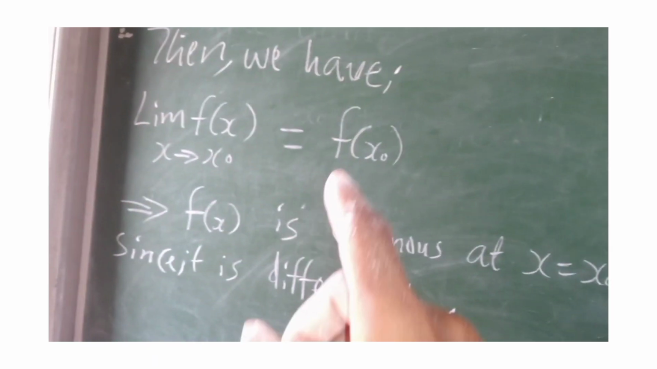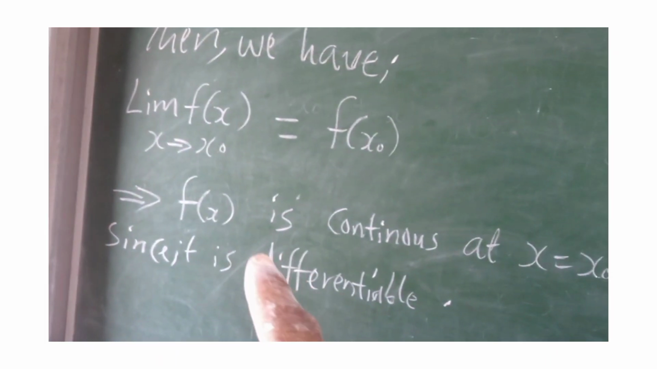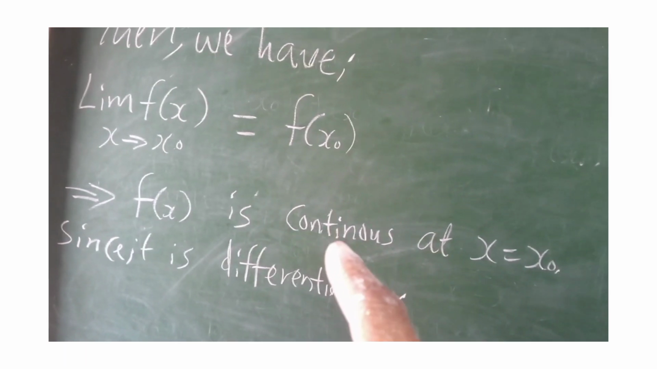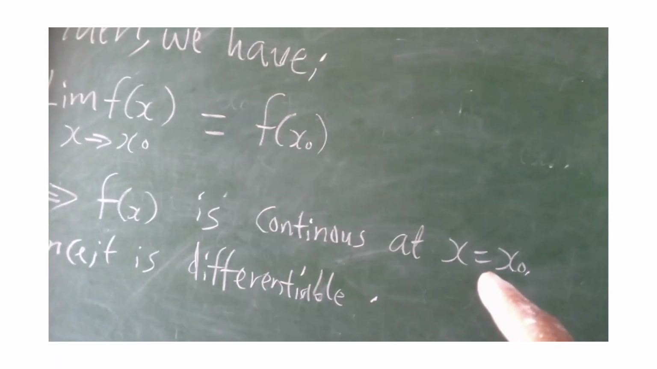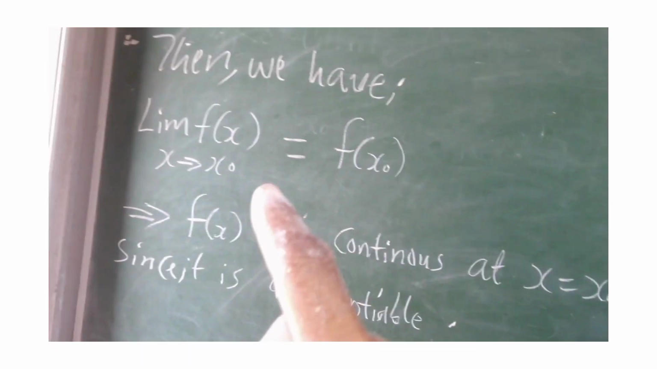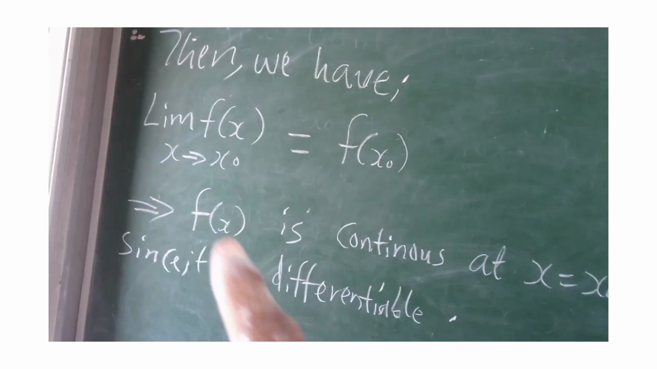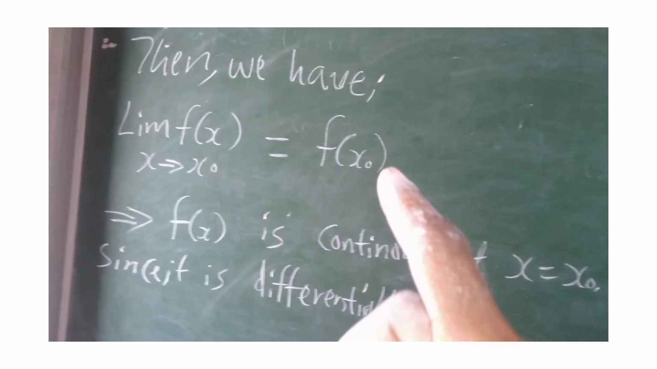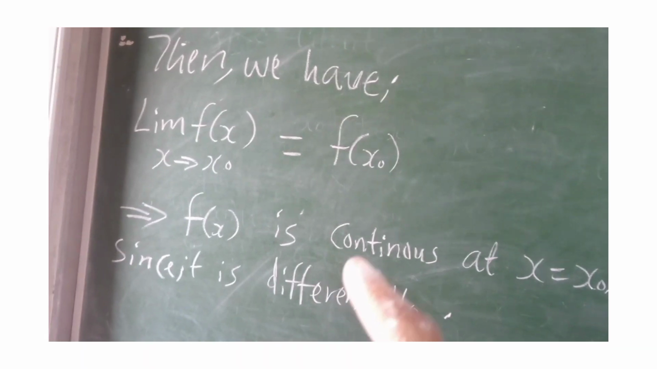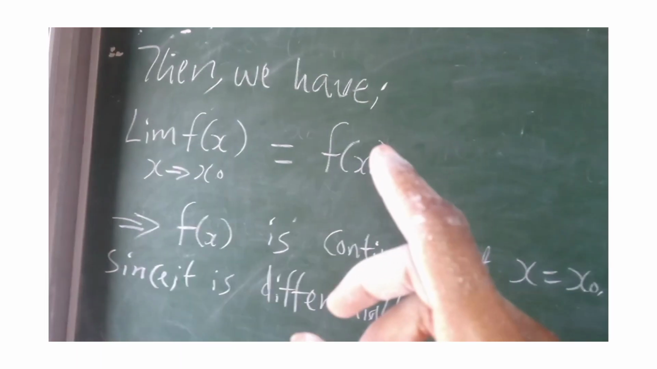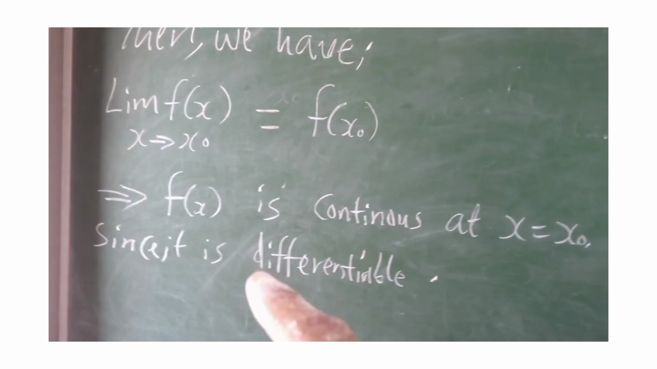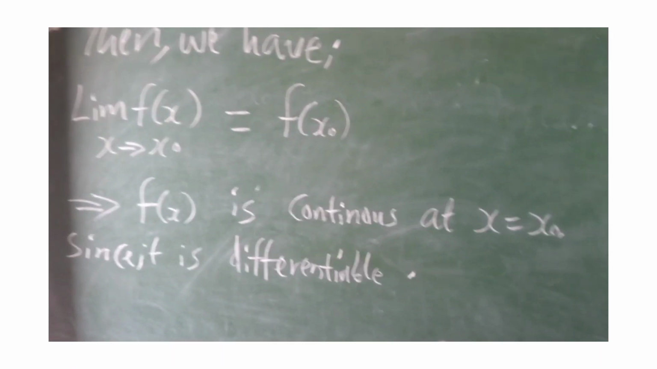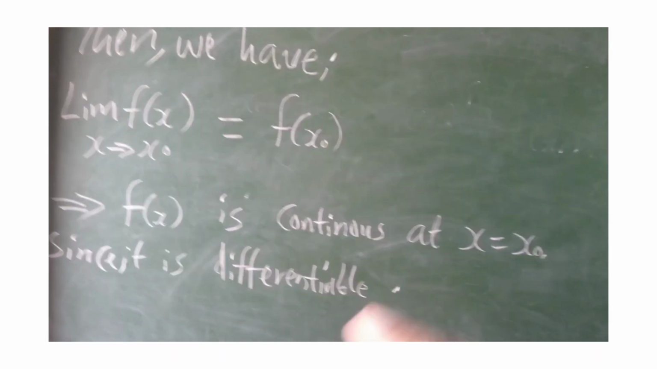So now, since f of x is differentiable, it implies that f of x is continuous at x equals x naught. Because when we differentiate it, we have a particular point in it. And since we have a particular point when differentiating it, that means the function is differentiable. And because the function is differentiable, it also means that it's continuous, because every differentiable function is a continuous function.